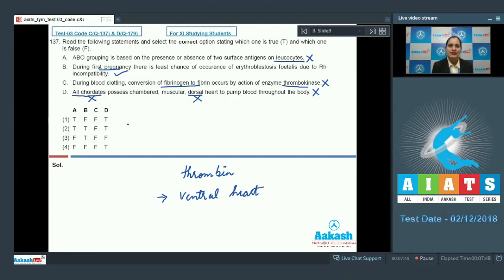And there are exceptions like urochordates, which possess open circulatory system, so all chordates do not possess a muscular or chambered heart. So the correct answer for this question is, first statement is false, second is true, third is false, and last statement is also false. So the correct answer for this question is option number 3. False, true, false, false. Option number 3. Let's move on to the next question.